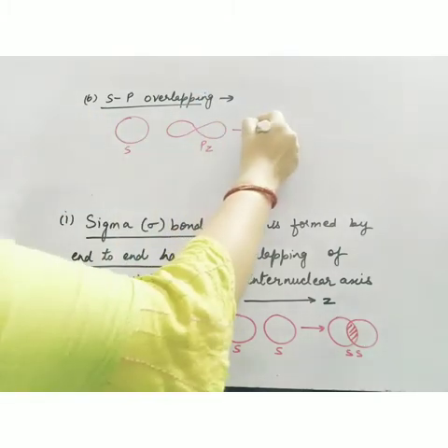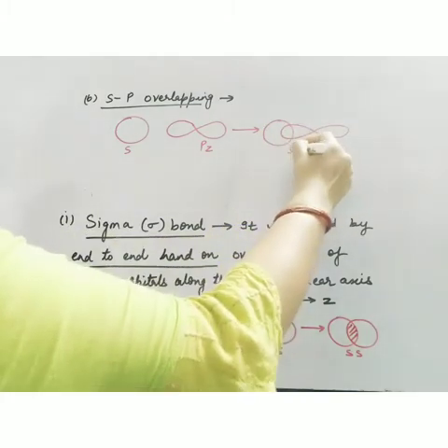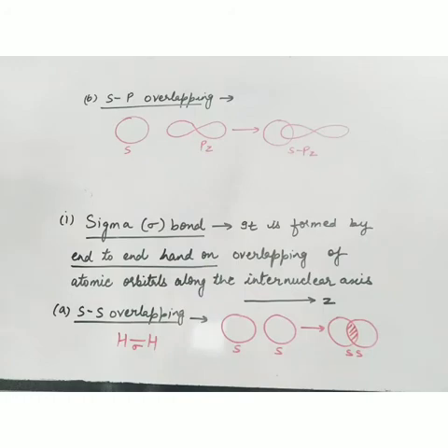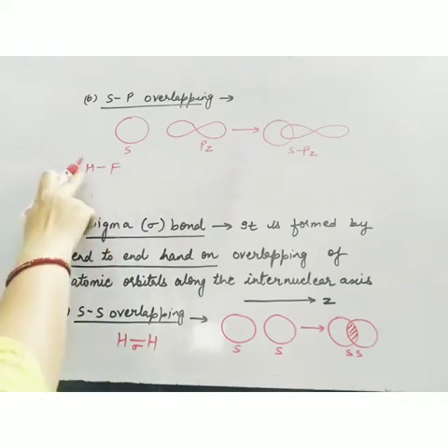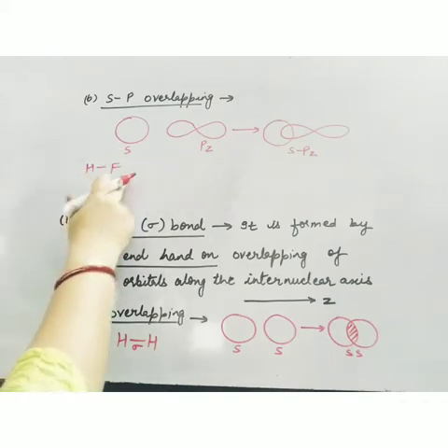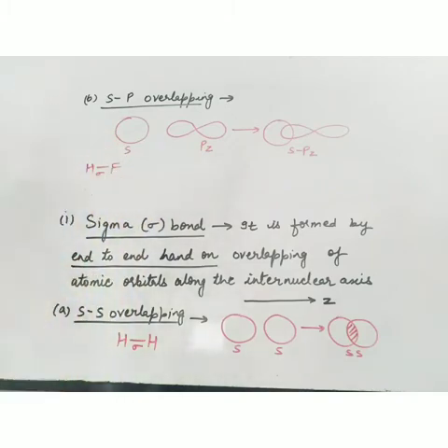Now both these will overlap like this. This is partial overlapping. So this type of overlapping is spz overlapping. And the best example of this type of overlapping is HF molecule. Hydrogen is having s orbital, fluorine is having one pz orbital. So this bond is also sigma bond.